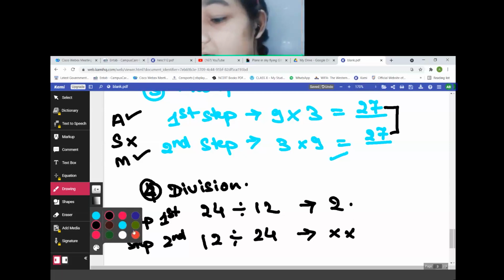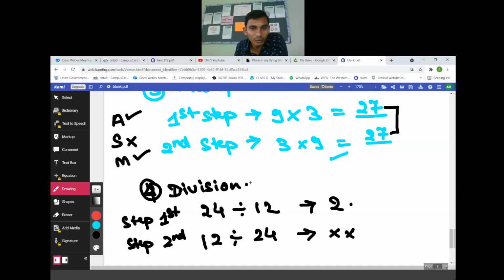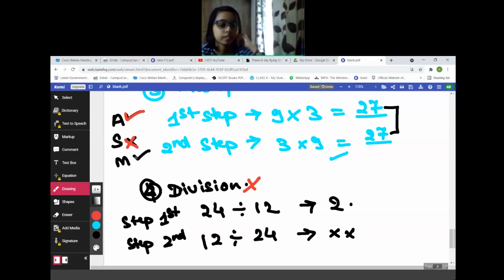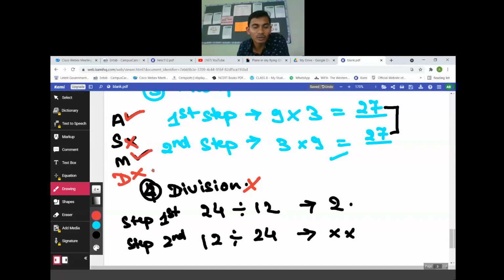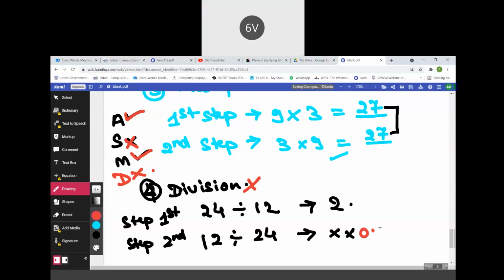Now my question is, can we do division of two whole numbers in any order? No, sir. So addition, yes. Subtraction, no. Multiplication, yes. Division, no. Please note it down. It will be 0.5, but will it be the same or not?